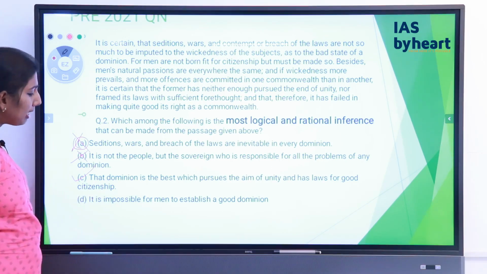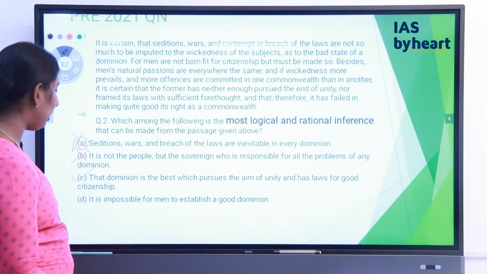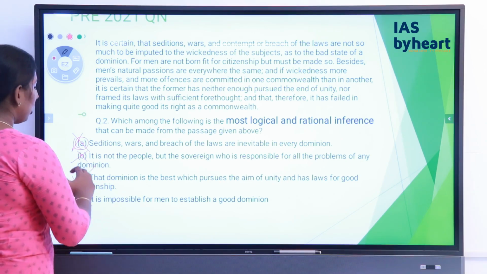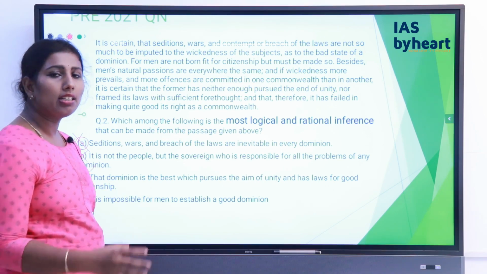And look at the last statement. It is impossible for men to establish a good dominion. That is actually a little bit extreme. So this is not correct. So option C would be the right answer.